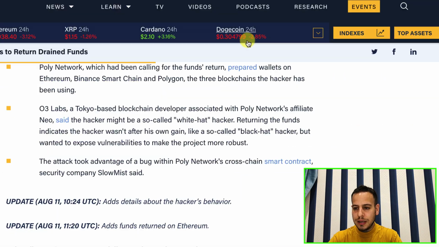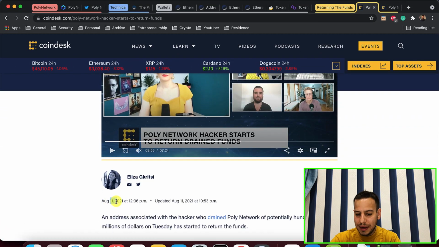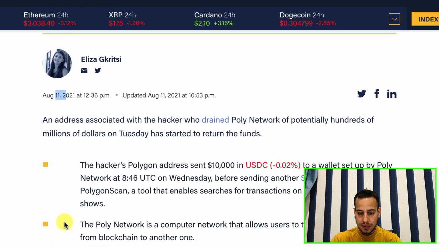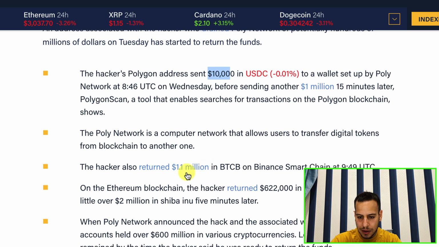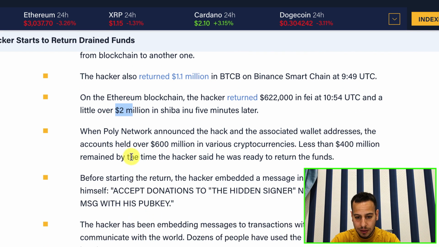And yeah, so here you can see some articles. This is like 1 week ago, 1 day after. So the attacker started giving back the funds. So you can see that, let's take a look. So he gave back 10,000 USDC, and then he returned another $1.1 million in BTCB, and in Ethereum blockchain he returned 600K of Phi token and another 2 million Shiba tokens.